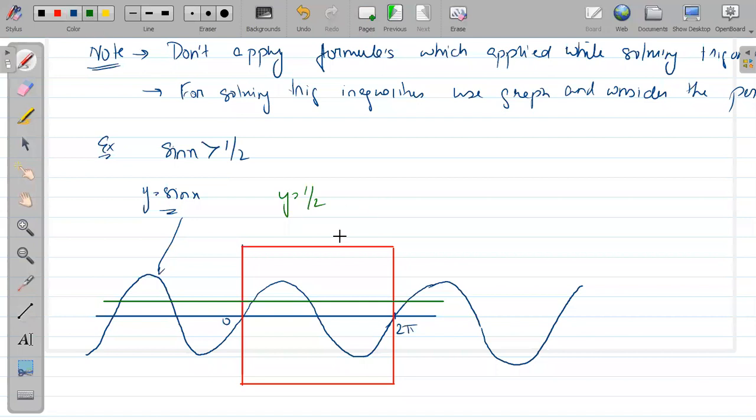And y equal to half graph is what? This one is y equal to half graph. Now in this box, just see where the graph of sin x is lying above the graph of y equal to half. Where the blue graph is lying above the green graph.